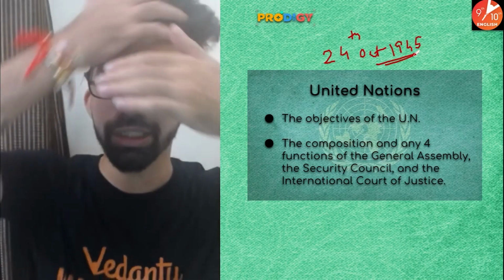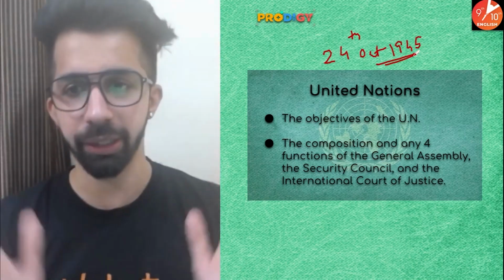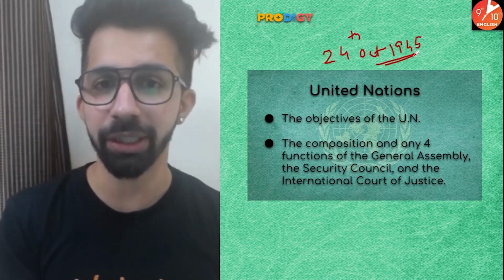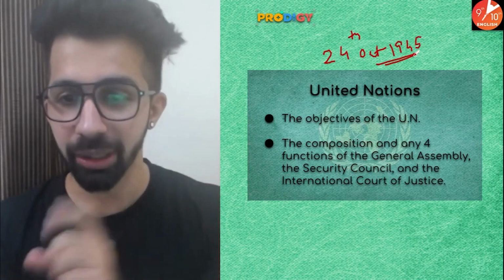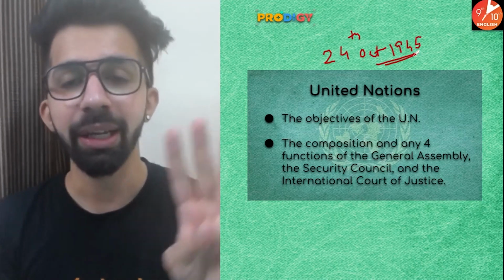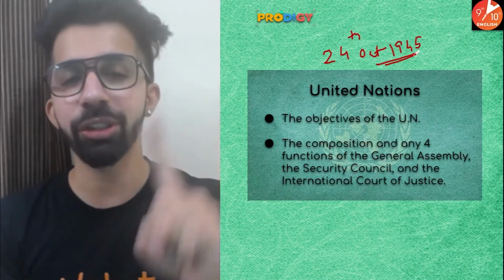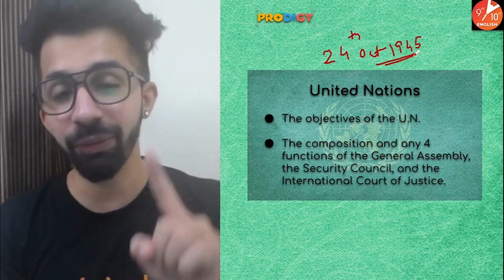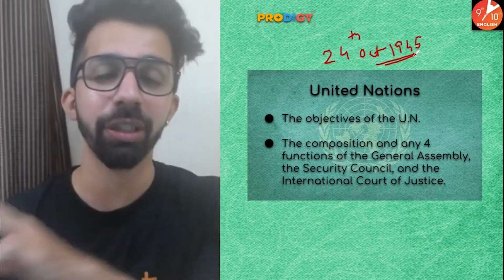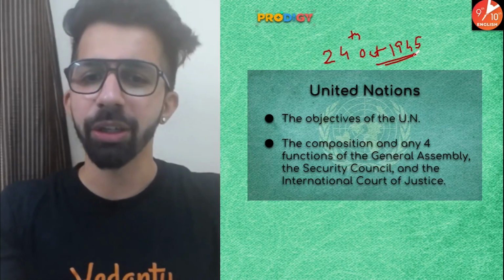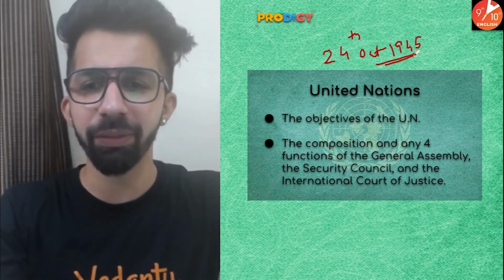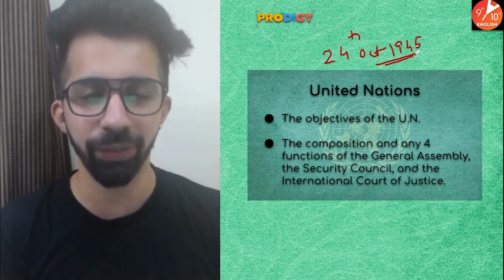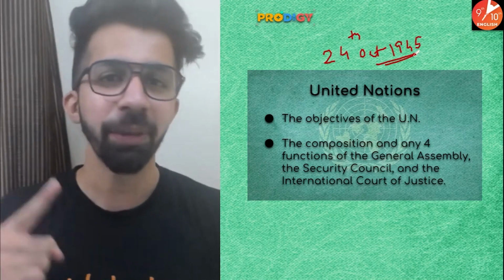So, basically, there are 6 main organs of United Nations. Out of those 6 main organs, I'm going to teach you about General Assembly, Security Council, and International Court of Justice. So the very first question for this session: I want you to name the other 3 organs of United Nations. Now, the question arises: why are we calling them organs? In our body we have different organs like kidney, lungs, then heart.